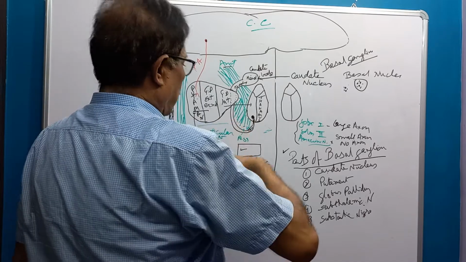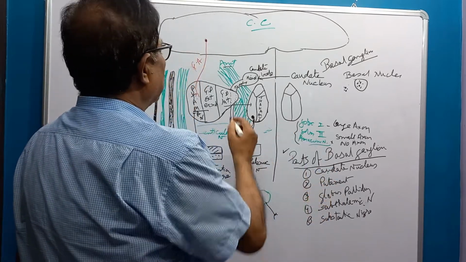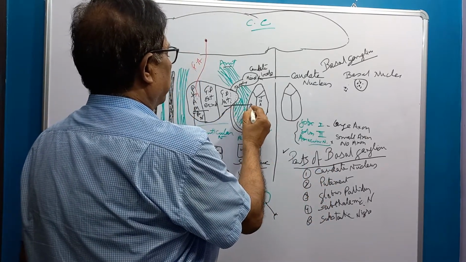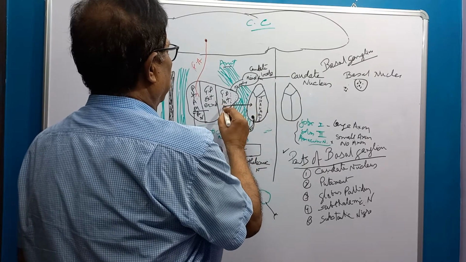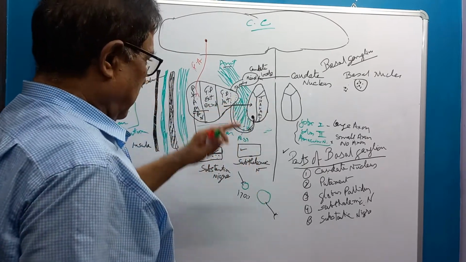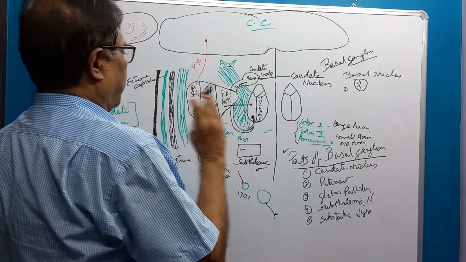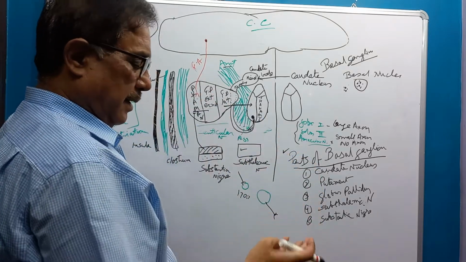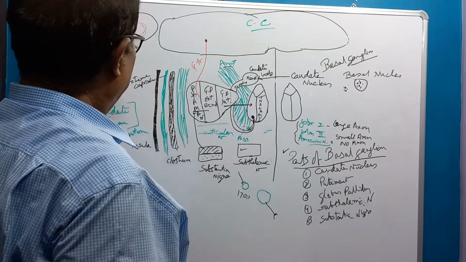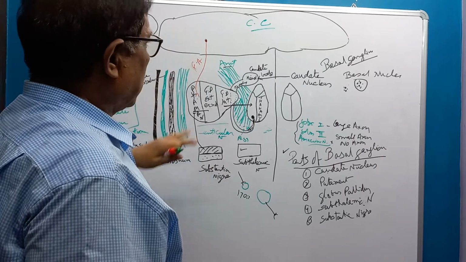Efferent means going outside from the basal ganglia. So afferent, internuclear and efferent. Afferent is from the cerebral cortex.